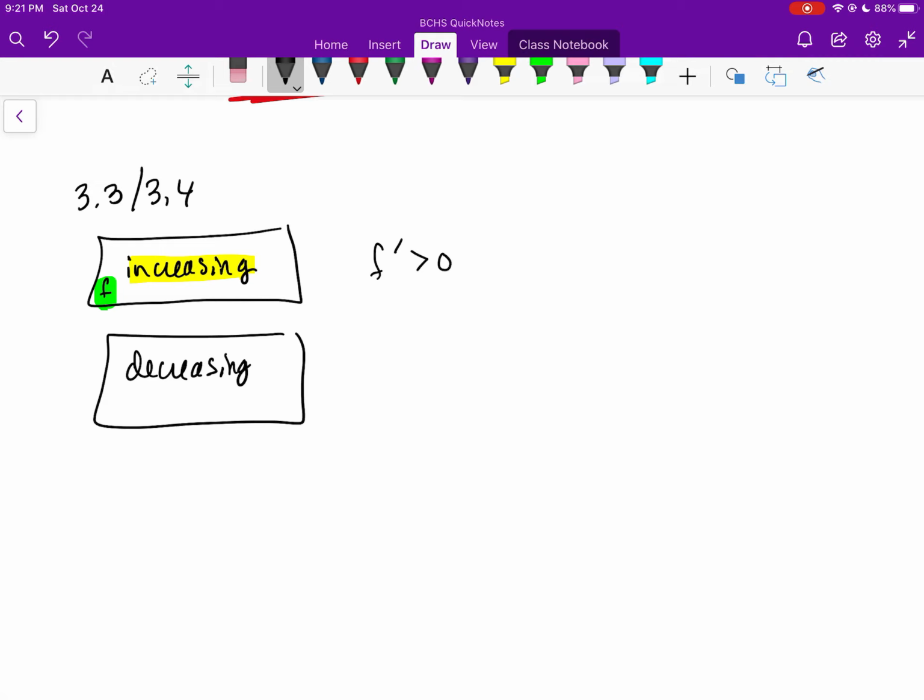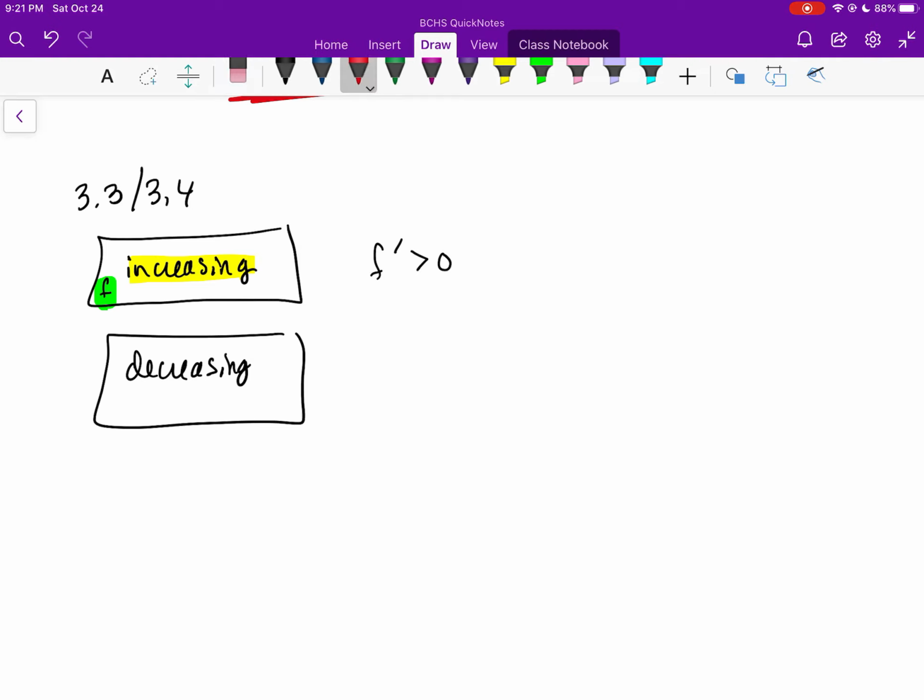If we're talking about a different function, say g double prime, and we want to know when g double prime is increasing, we have to find the derivative of g double prime, and it's going to mean that g triple prime is greater than 0. Increasing means the derivative of something is positive. Your question is to figure out what they are talking about, then find the derivative of that, and then find when that is positive.